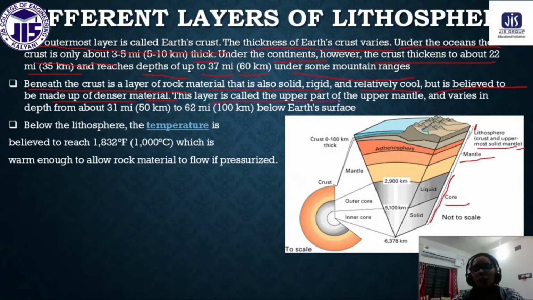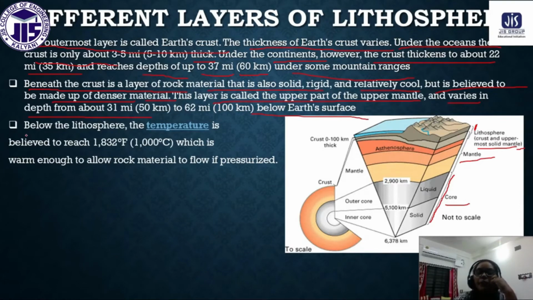This layer is called the mantle. The upper part of the mantle is the upper mantle, and it varies in depth from about 31 miles, that is 50 kilometers, to 62 miles, that is 100 kilometers, below the earth surface. So this is all about the mantle.